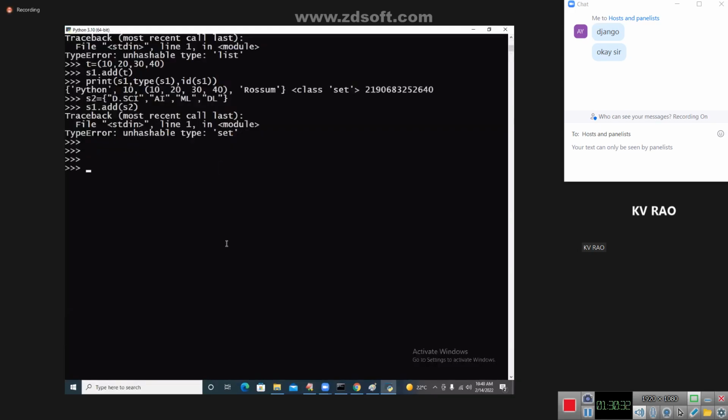Now see one more time here. T1 is equal to 10 comma, and inside that, 10, 20, 30, an inner tuple, and next I'm going to take something like OUCET. This is possible. Print of T1. You see the tuple, the inner tuple is coming. Take L1 once again. Inside the list brackets, I am taking a tuple. No problem at all. Print of L1.